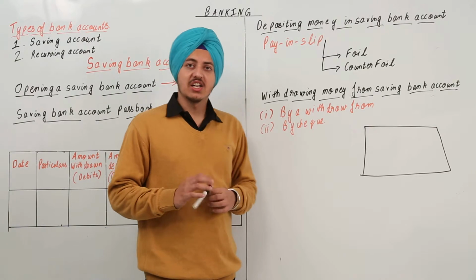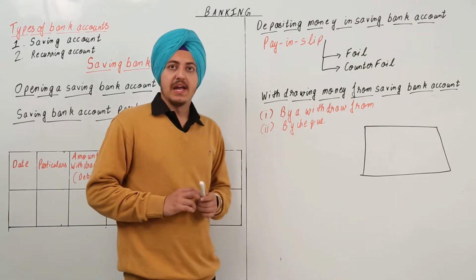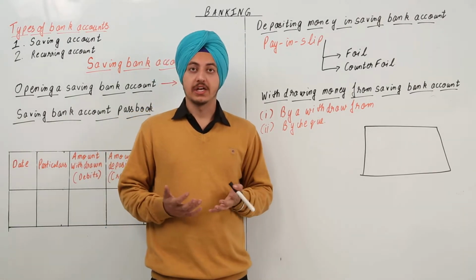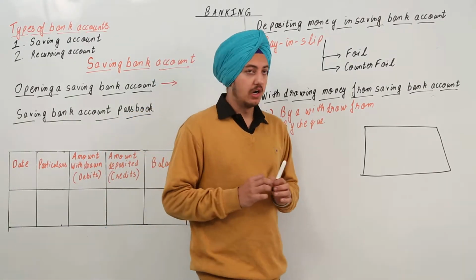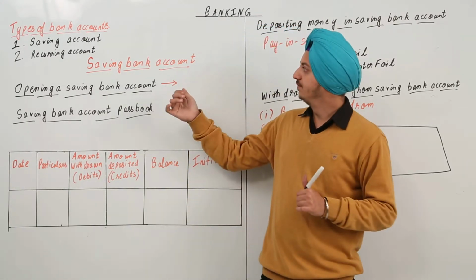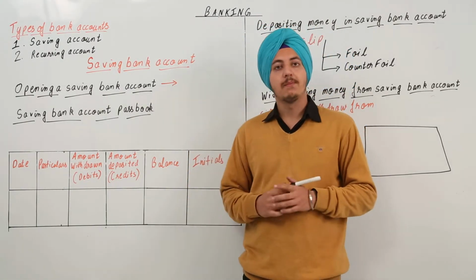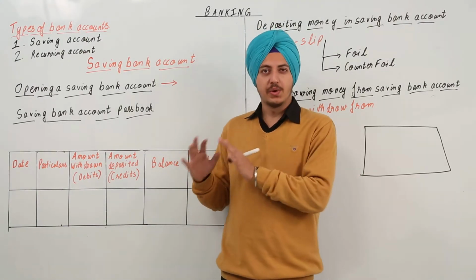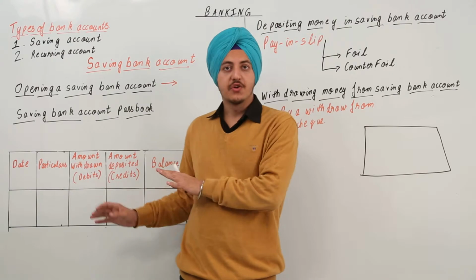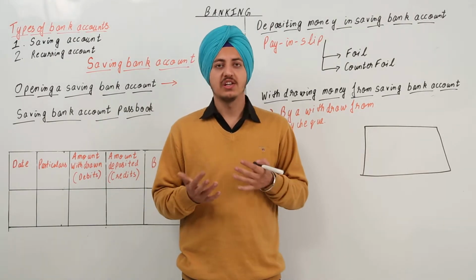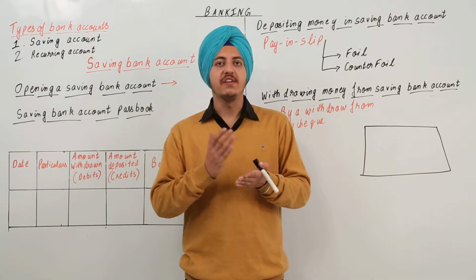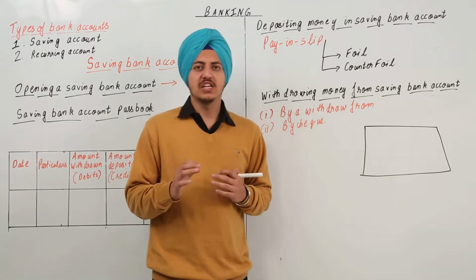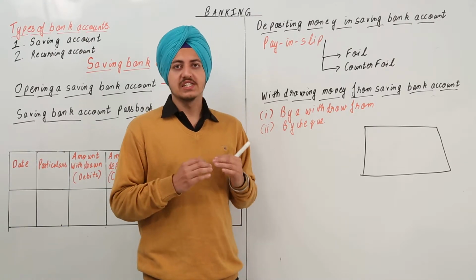Now the next thing that comes is withdrawing money by check. Now what is a check? Where do you get it from? How do you get a check? While you open a saving account, the bank gives you a booklet containing 10, 20, 50 or 100 checks, depending on how many transactions you are going to do. These are the number of checks that are there in a checkbook that is given to you.